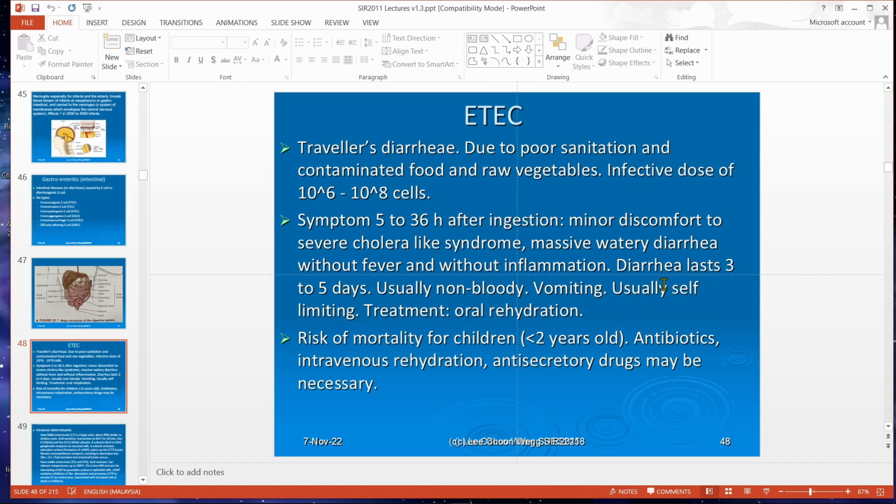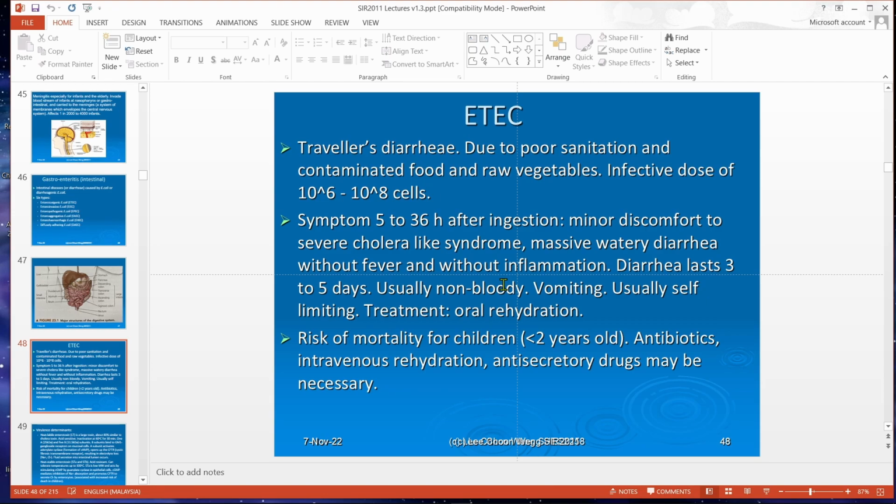Okay. Self-limiting. Self-limiting means even if you don't take any medicine, just keep yourself hydrated, it will go away. If it's non-bloody, meaning in your feces there's no sign of blood, that means there's no colonic tissue damage. The bacteria did not cause any damage to your gastrointestinal tract.